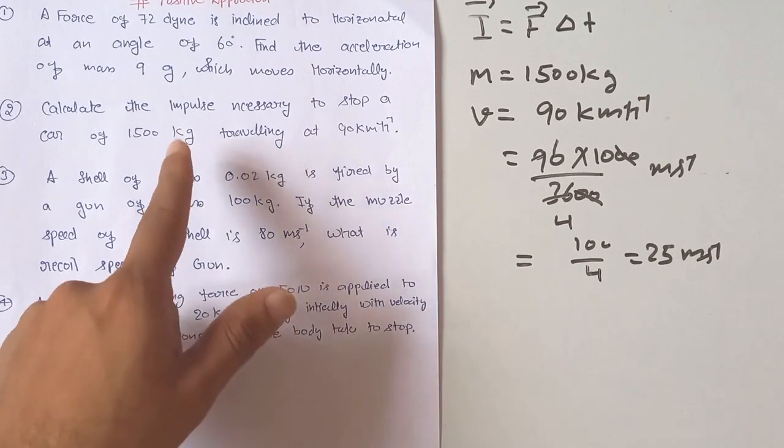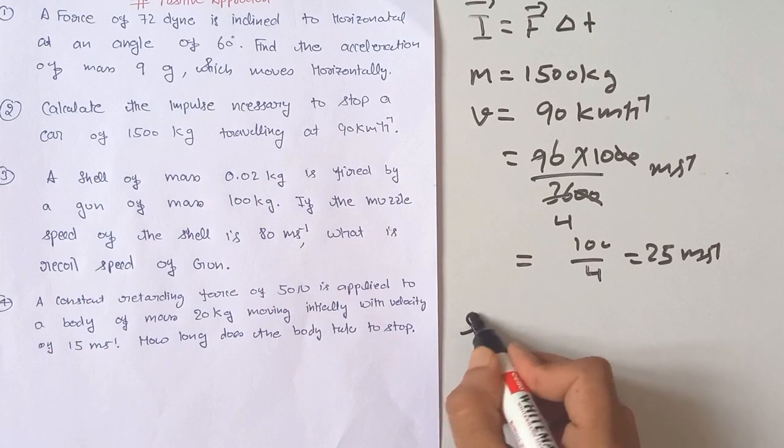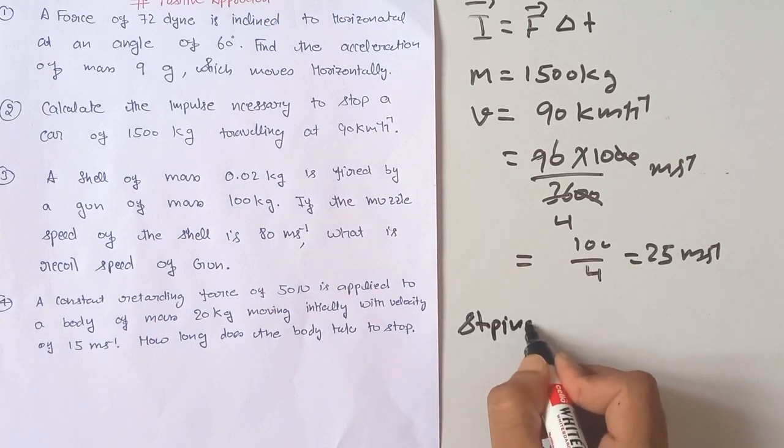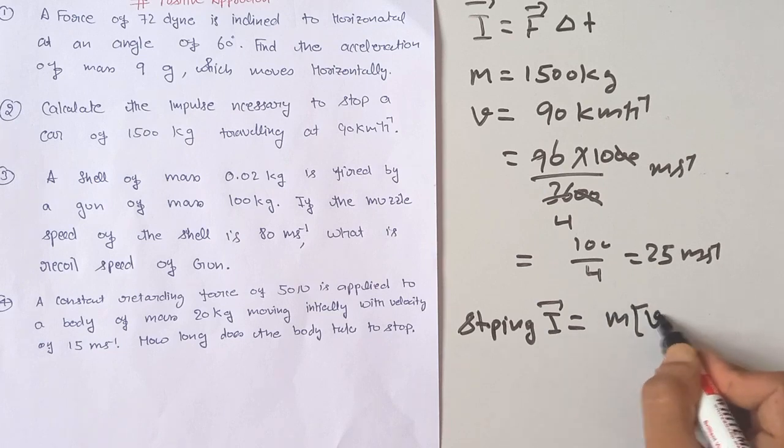Now, what is the impulse necessary to stop? As we earlier discussed, stopping impulse is equal to m into v minus u.